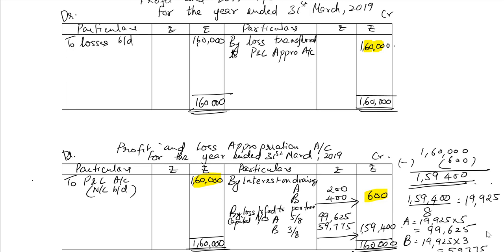On the other hand, where there is interest on drawings, bring down the loss to the debit of the profit and loss appropriation account, charge interest on drawings, and if the interest on drawings wipes away the loss, then to the extent of profits available you can give the appropriation. But in our example, the interest on drawings could not wipe out the loss. We were left with a loss of 1,59,400. No appropriation is possible, and therefore we divided this in the partners' profit sharing ratio, 5:3.